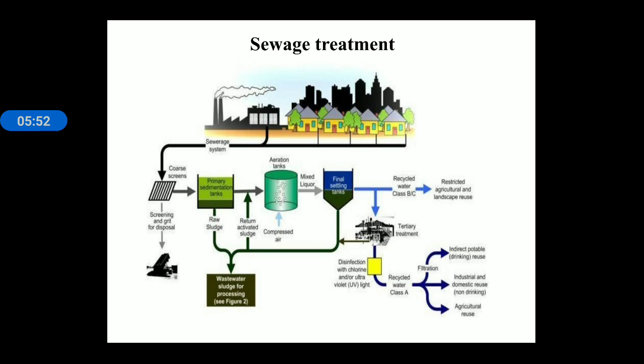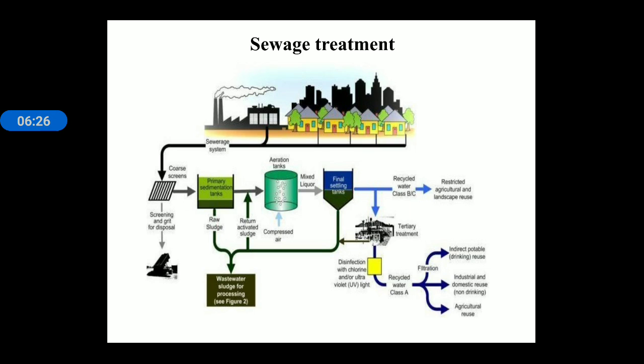Further, after secondary treatment, this water will move towards tertiary treatment. Here chemicals like chlorine and UV light are used for killing the microbes and bacteria present in the water. Now this sewage water can be easily disposed of into a running river, and it will create very little toxicity, or very little pollution in the environment.